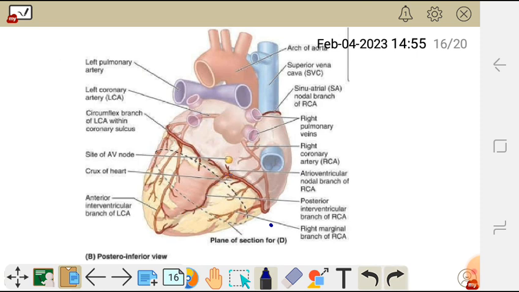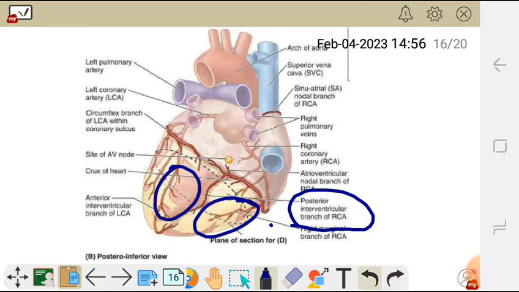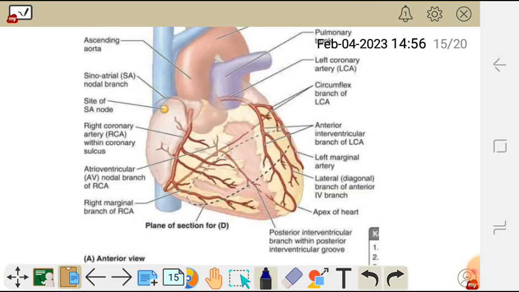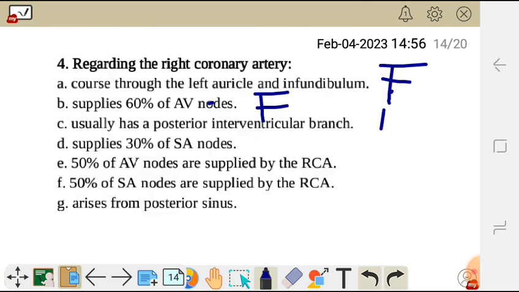It has a posterior interventricular branch, which is the branch going in between the ventricles, the left ventricle and the right ventricle here. In between them there is a branch of the right coronary artery. Okay, so that statement is true. Statement C is true. Then D, supplies 30% of SA node. So this one is false.